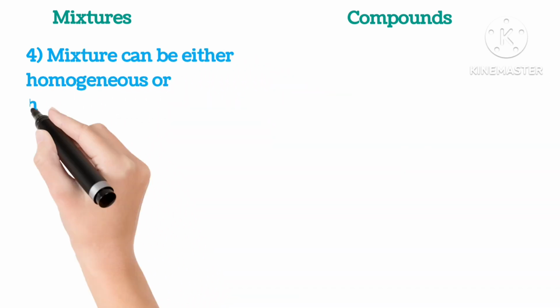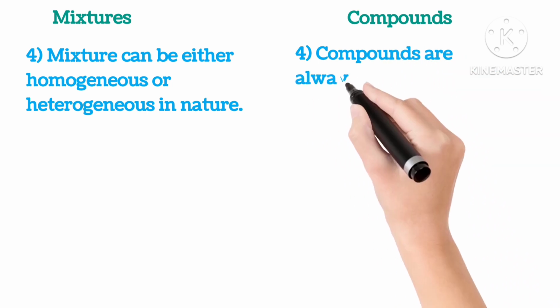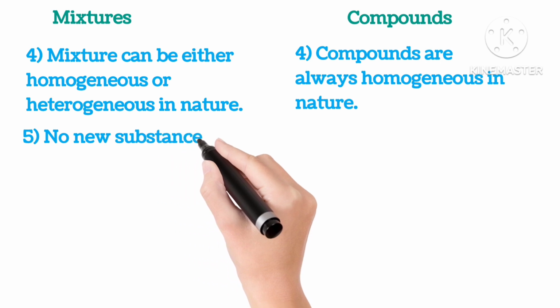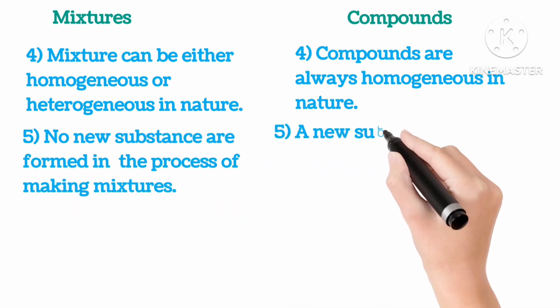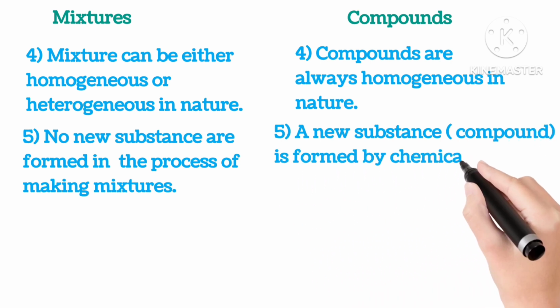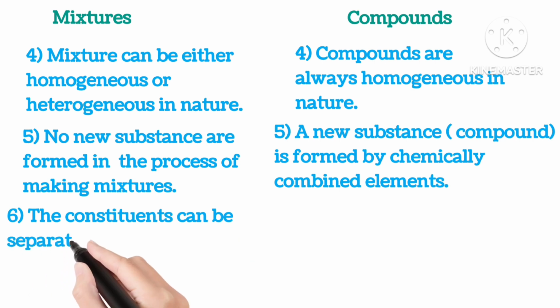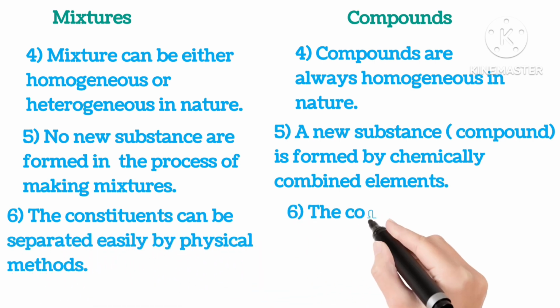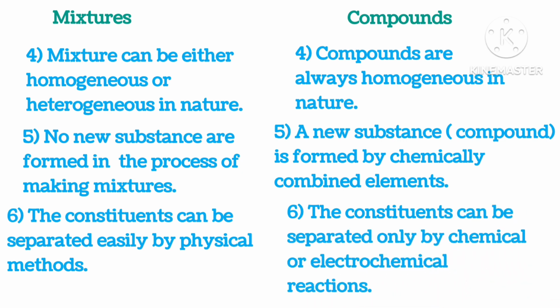Mixtures can be either homogeneous or heterogeneous in nature. Compounds are always homogeneous in nature. No new substance is formed in the process of making mixtures. A new substance is formed by chemically combining elements. The constituents can be separated easily by physical methods in mixtures. Compound constituents can be separated only by chemical or electrochemical reactions.